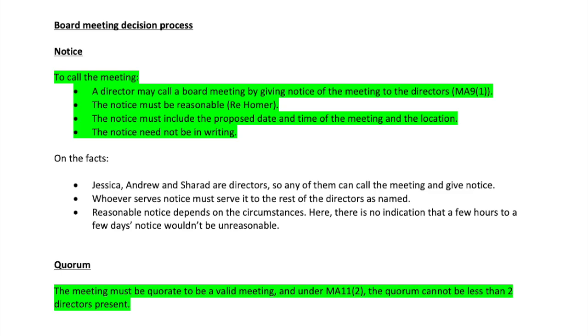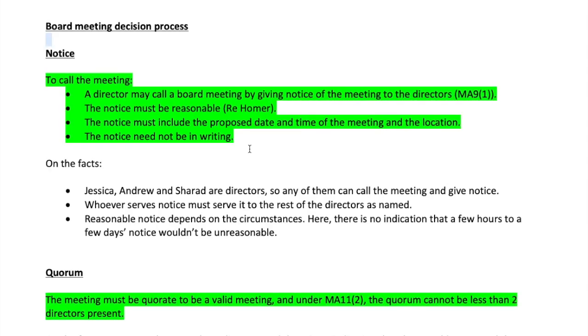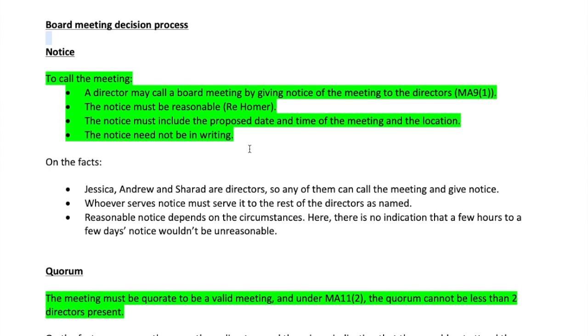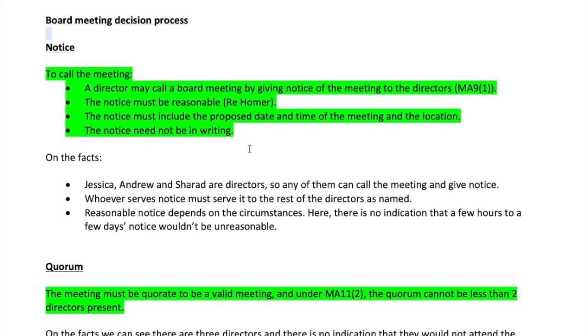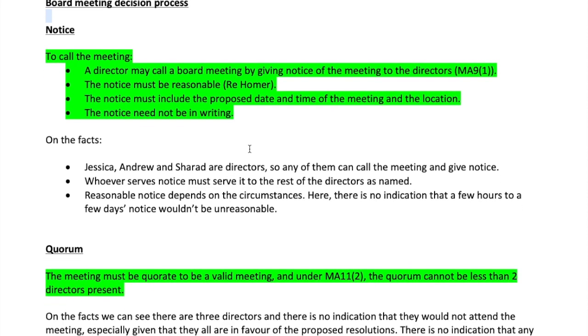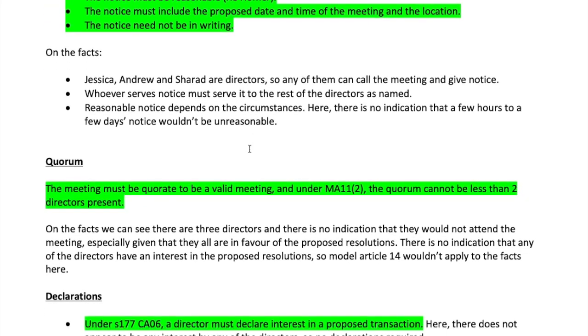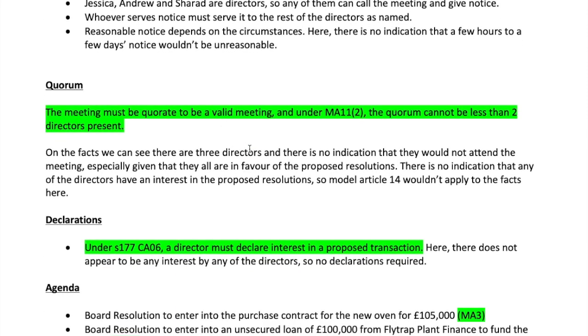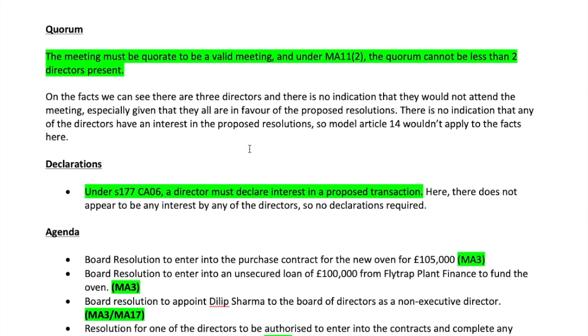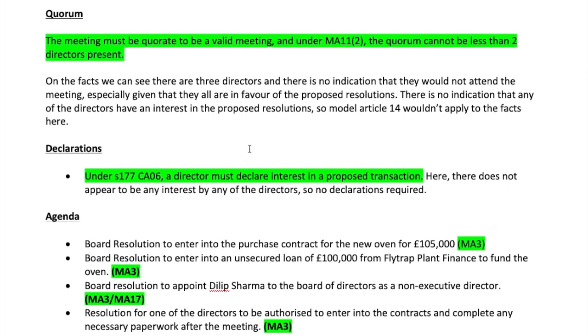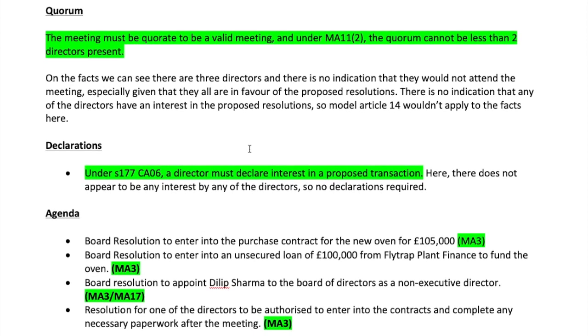And then you can see that I've moved on to quorum and underlined that. So for the board meeting to be quorate and be a valid meeting under Model Article 11(2), the quorum cannot be less than 2 directors present. I've highlighted that in green, and then we can see on the facts that there are 3 directors. So there's no indication that they wouldn't all attend, given that they're all in favour of the proposed resolutions.